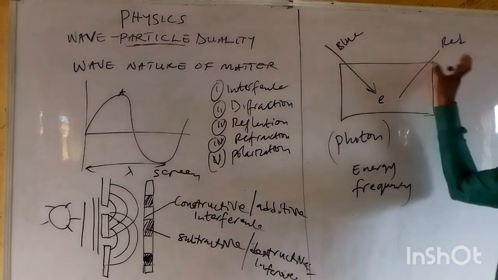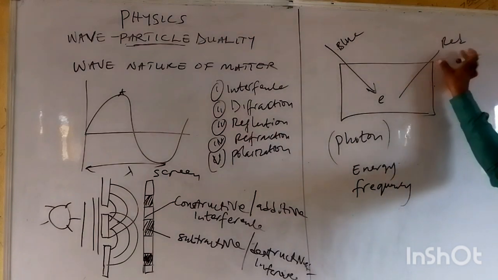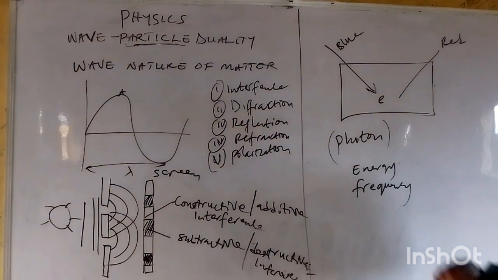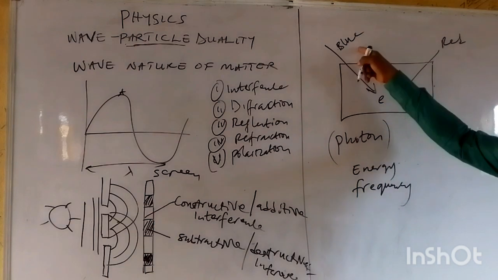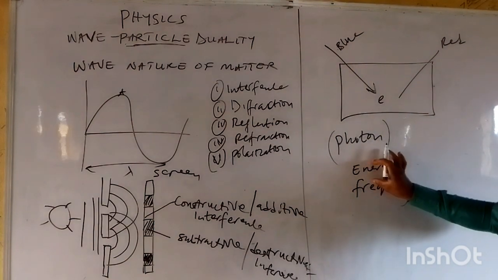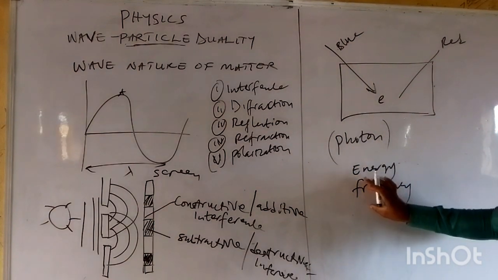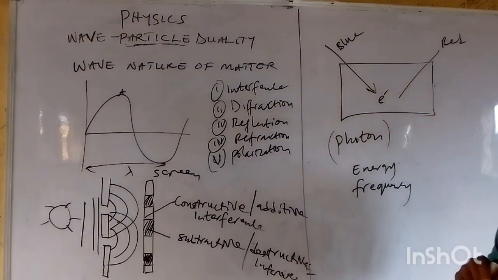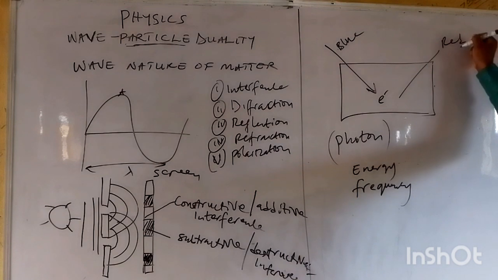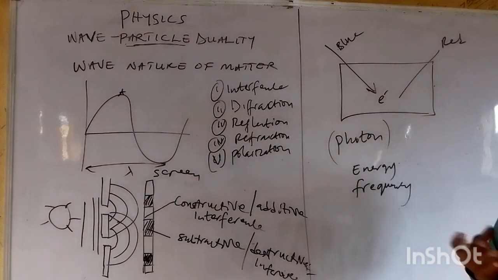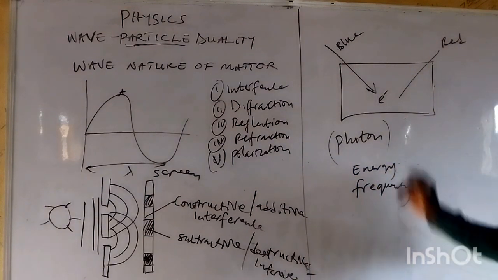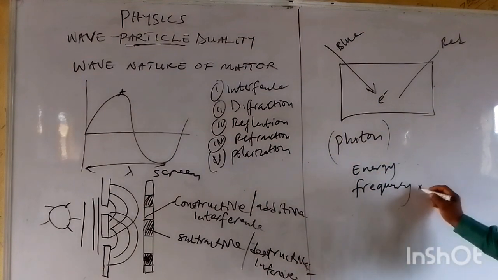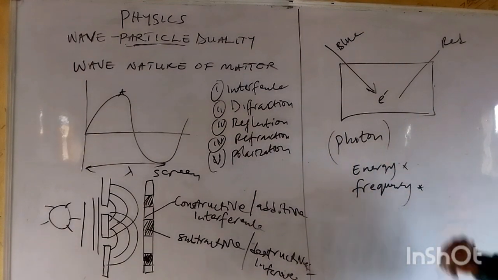Now, this one is red, this one is blue. Blue has enough energy and the appropriate frequency, so it can knock off an electron from this metal surface, whereas red does not have enough energy.